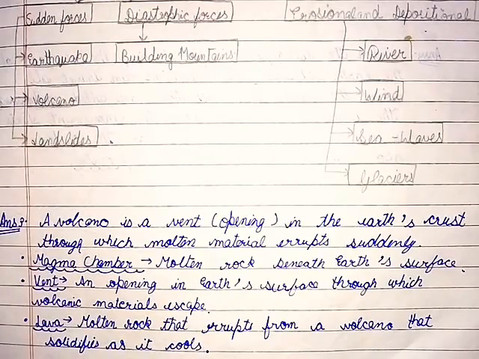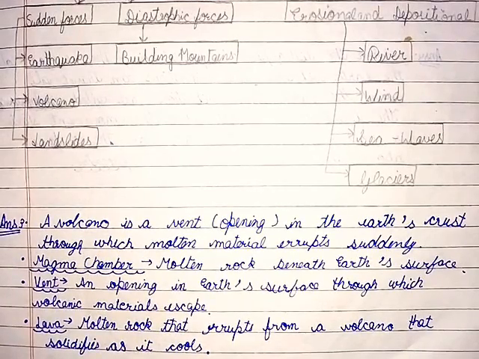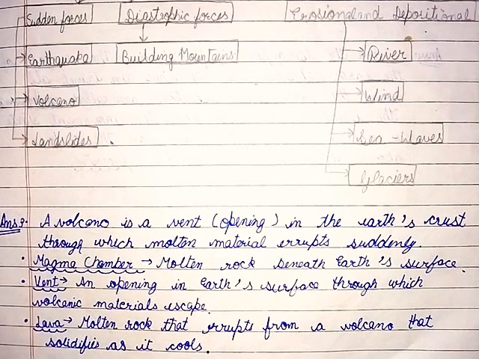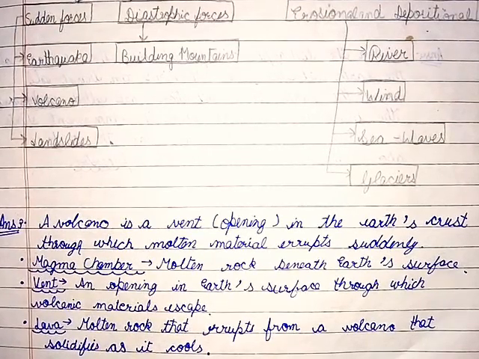Answer number 3. A volcano is a vent opening in the earth's crust through which molten material erupts suddenly. Magma chamber: molten rock beneath the earth's surface. Vent: an opening in the earth's surface through which volcanic materials escape. Lava: molten rock that erupts from a volcano and solidifies as it cools.